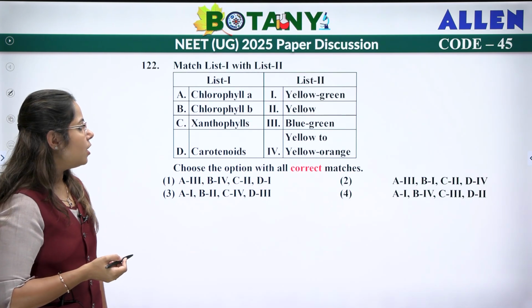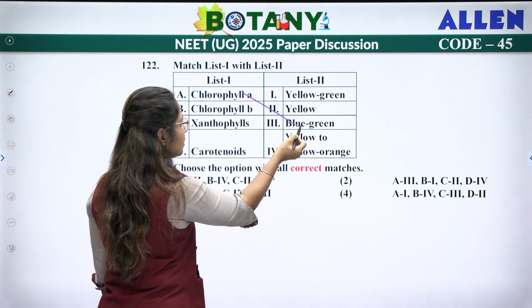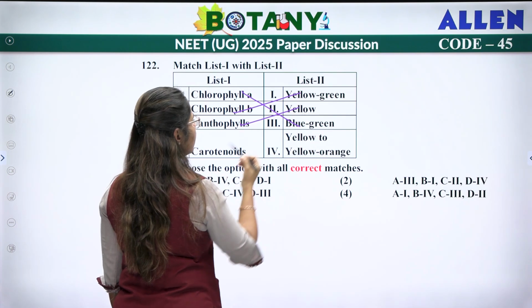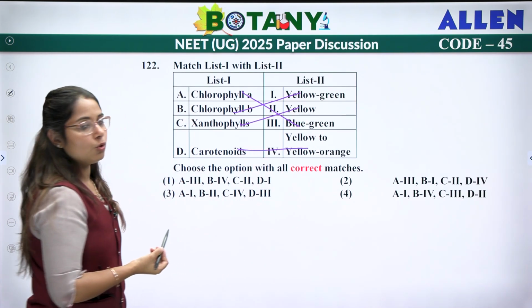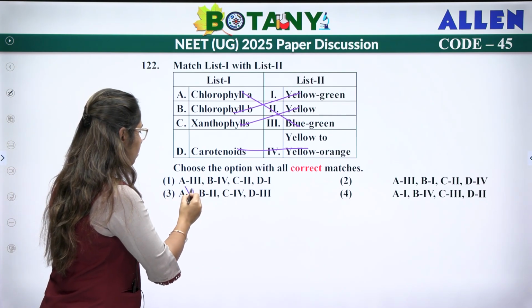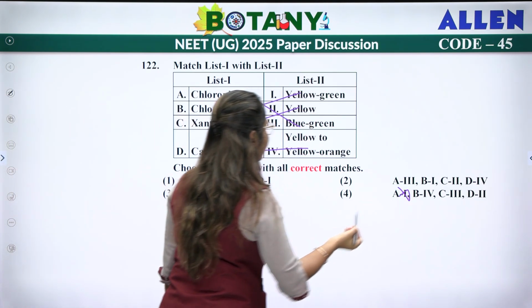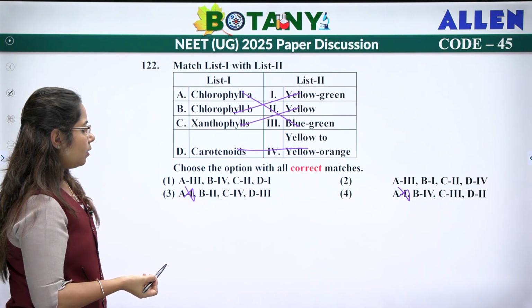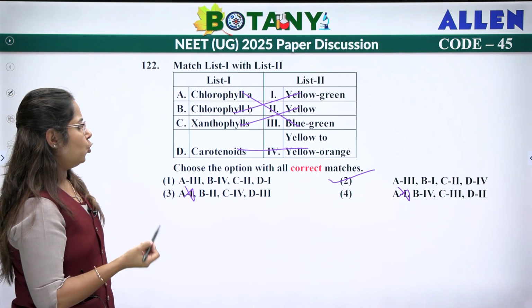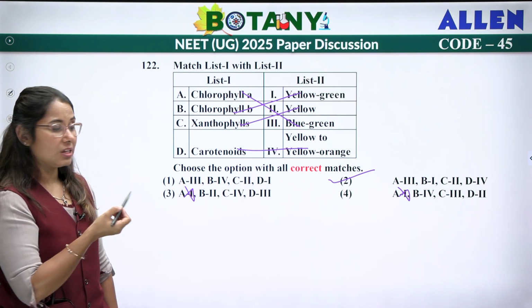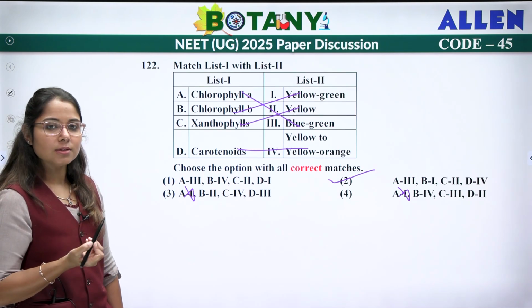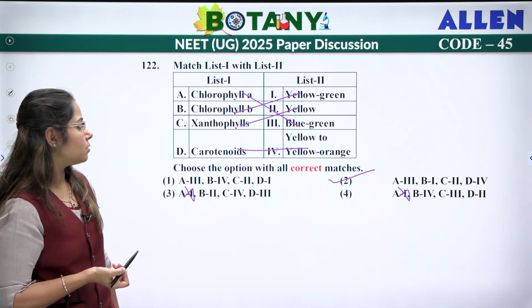Next, again match the following. Chlorophyll a is blue-green in color. Chlorophyll b is yellow-green. Xanthophyll is yellow and carotenoids are yellow to yellow-orange. So again A will be 3. So again these two options get negated. The B will be 1. C will be 2 and D will be 4. Right? So these are the questions which are directly asked. It's just that you have to match all the colors, and it's a very direct question.